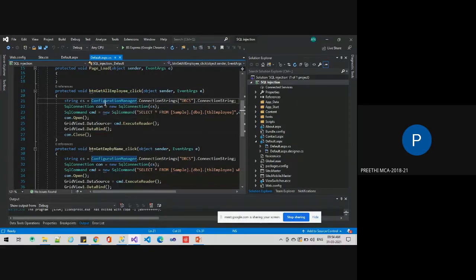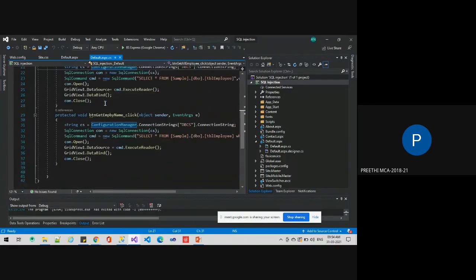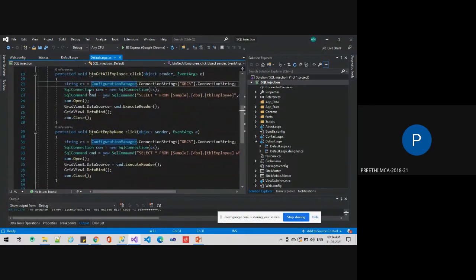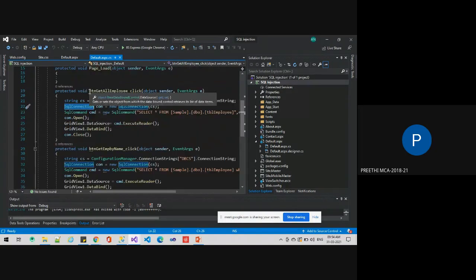The configuration manager gets the details from the web.config. SQL connection is a built-in class through which it will be connected to the database, and the parameter is CS.